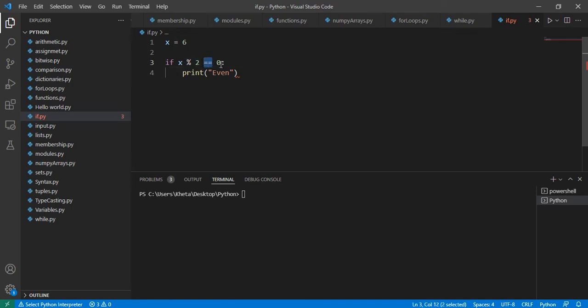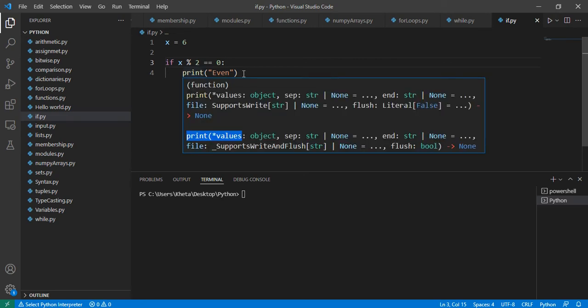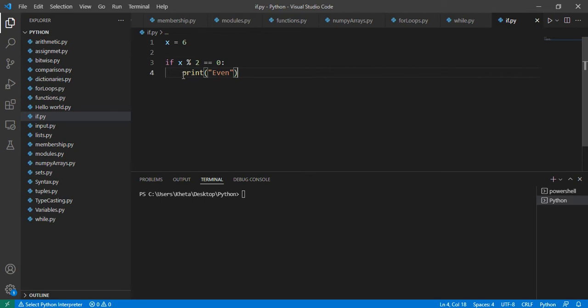We use this equality operator, and we compare it. If there's no remainder, this will be 0 and will be exactly equal to 0, which means it passes. Now that it passes the condition specified by the if statement, it will execute the code that is indented in that if statement. So when the condition is true, it will come inside the indented code and execute.